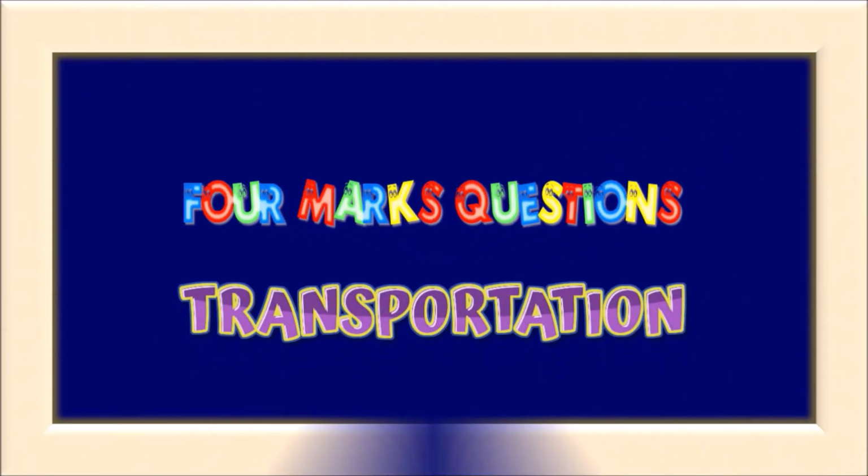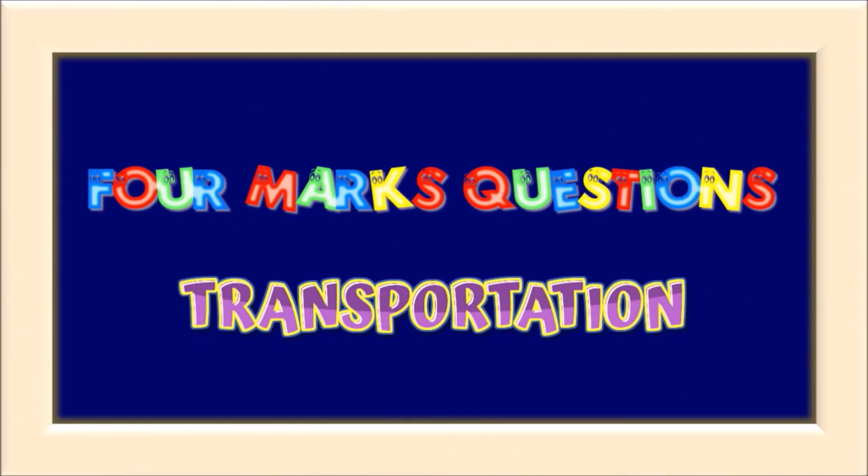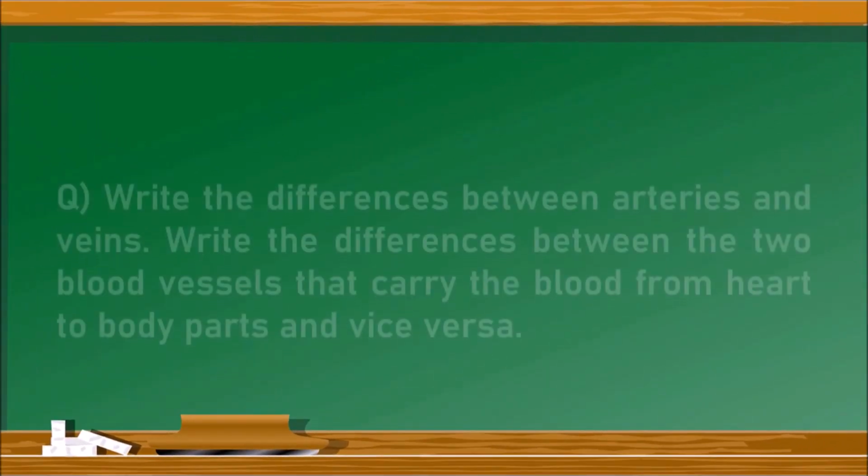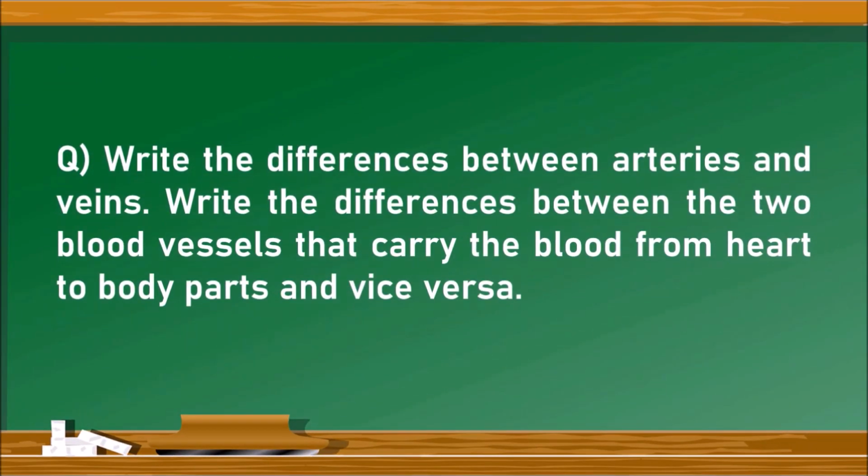4 marks questions from the chapter Transportation. Let us go into the questions. The first question: write the differences between arteries and veins, or the question may also be asked as, write the differences between two blood vessels that carry the blood from heart to body parts and vice versa.